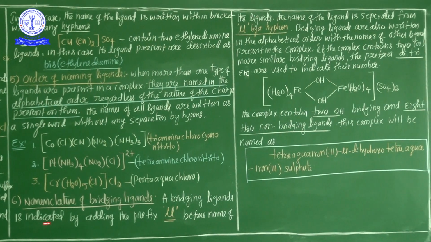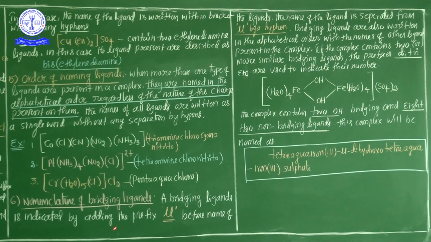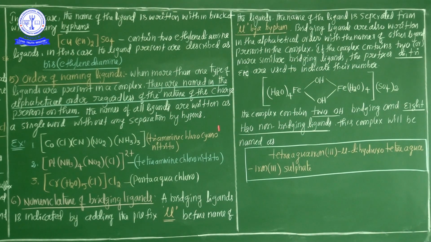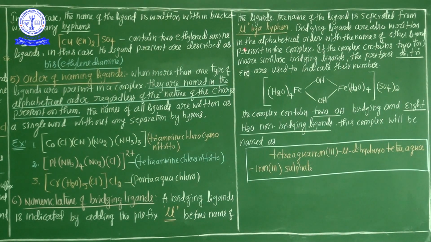A bridging ligand is indicated by adding the prefix mu before the name of the ligand, identified by the symbol mu.